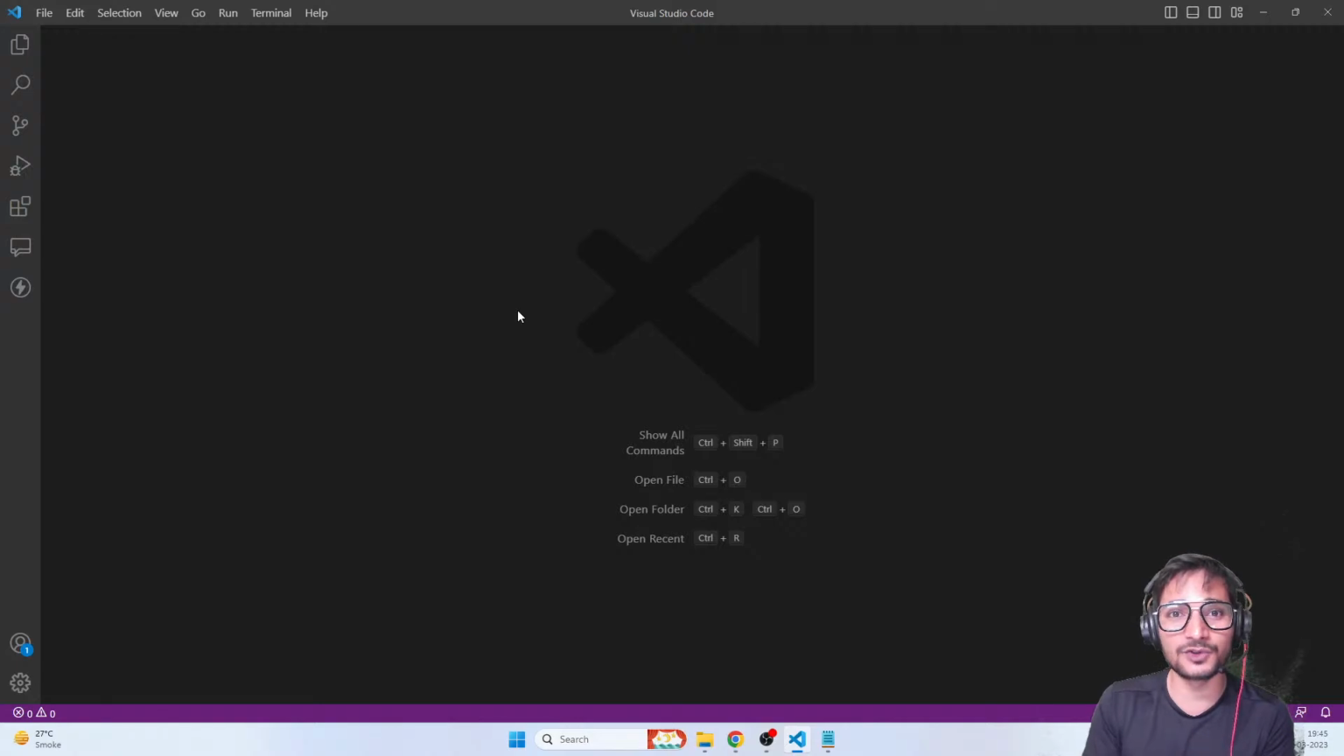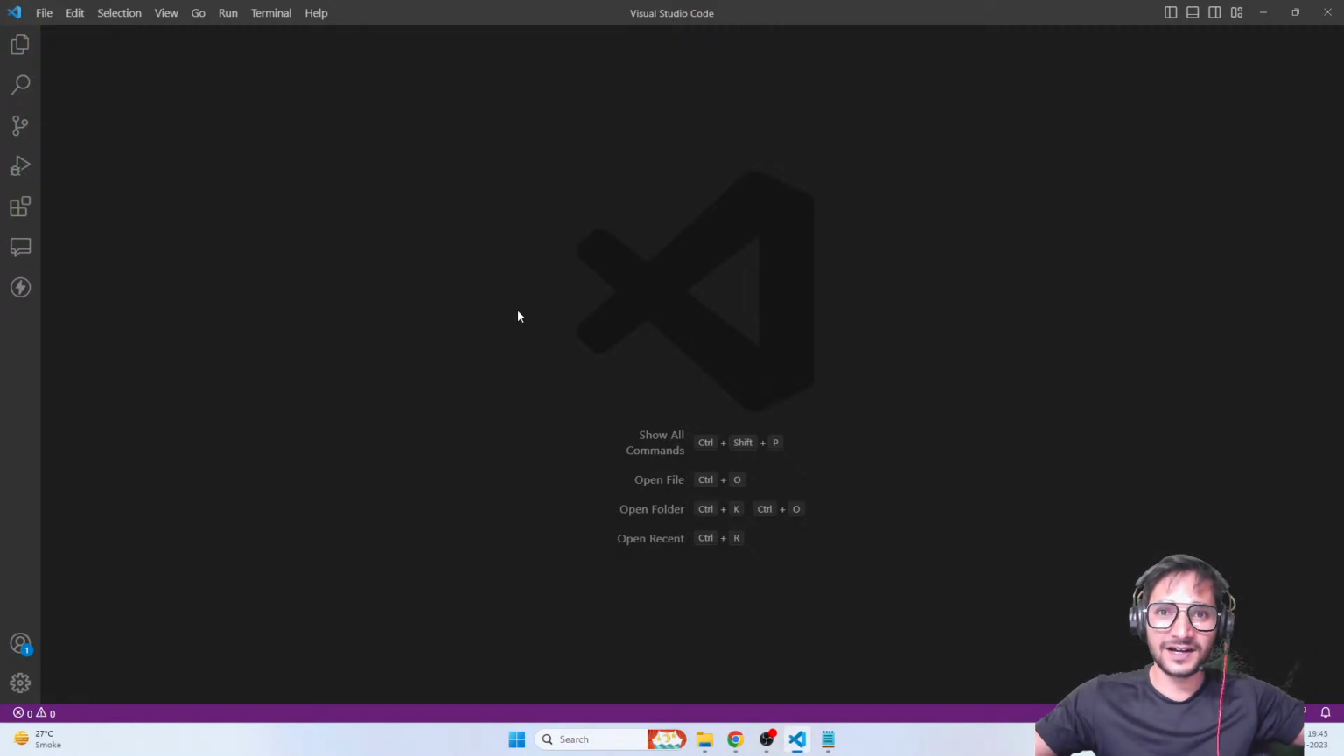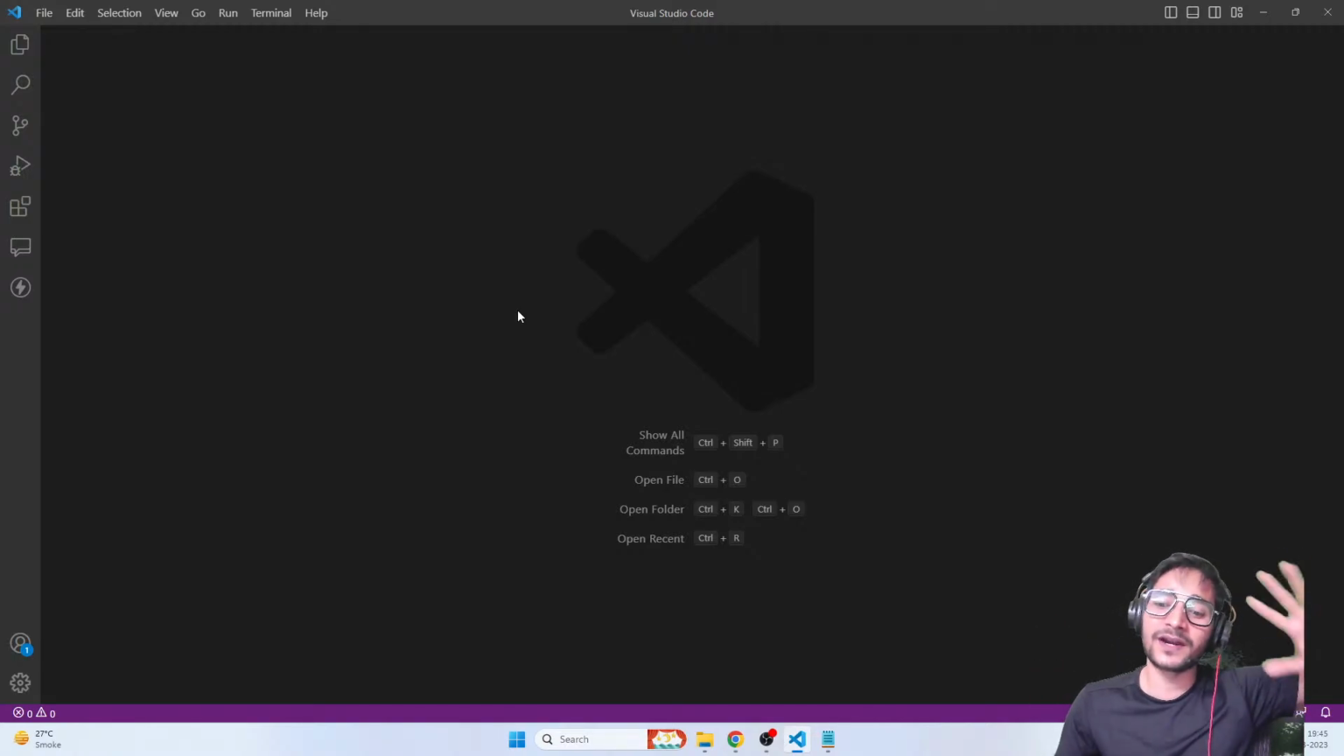And again, guys, don't get confused. You have to search for VS Code. Don't write Visual Studio, because it's a different software. Visual Studio Code is this IDE, and Visual Studio is a separate software.